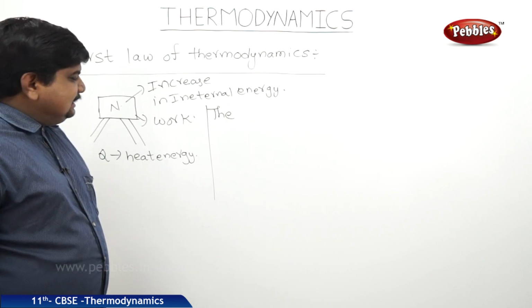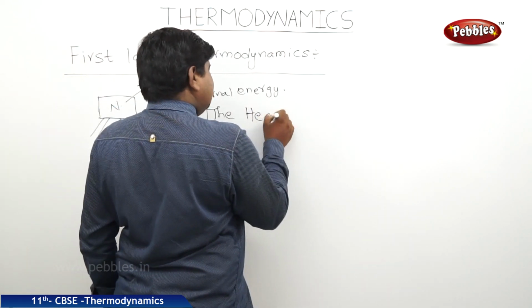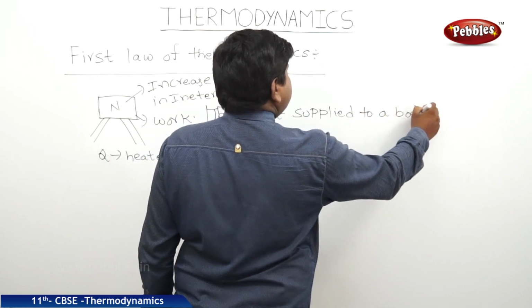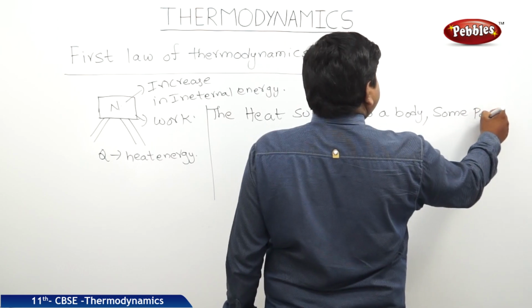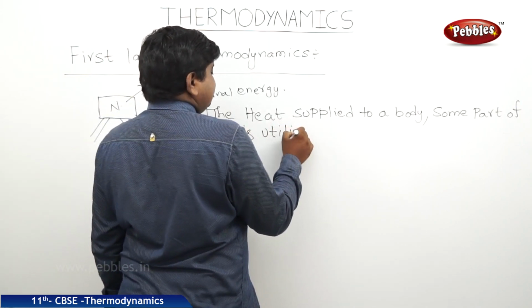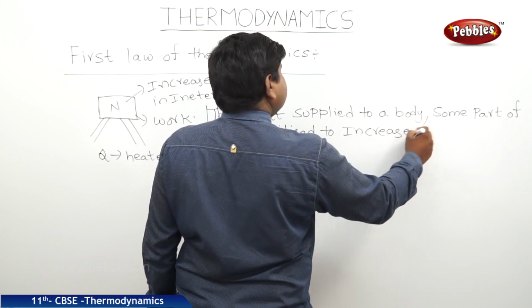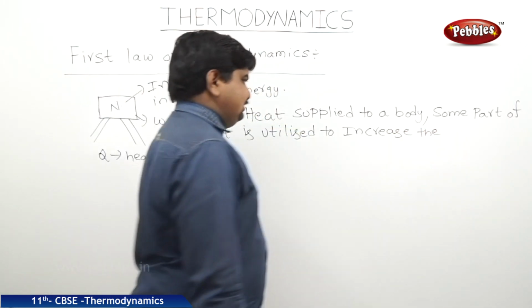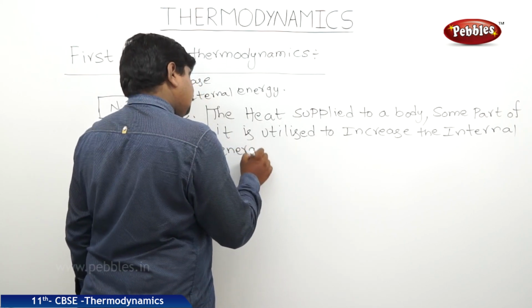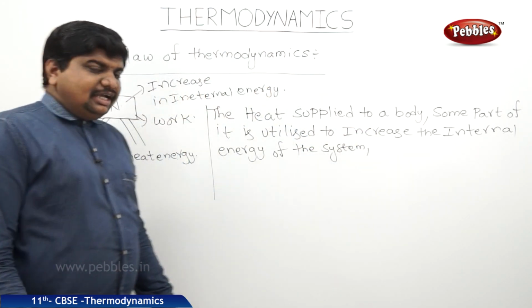If some amount of heat energy is supplied to a body, some part of it is utilized to increase the internal energy of the system. The remaining part is utilized to do the work.